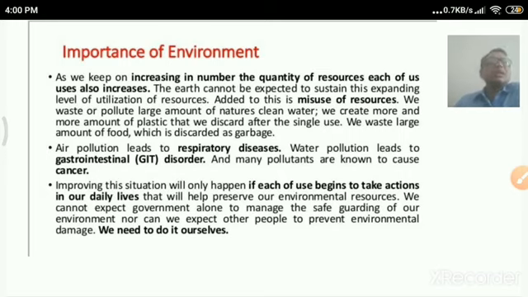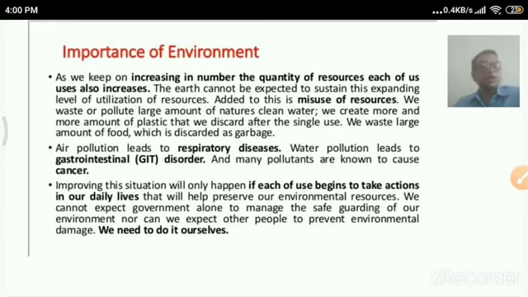There is also a lot of misuse of the resources. For example, pollution is there, so there is a lack of availability of clean water. We create more and more plastic that we discard after a single use. We waste a large amount of food, which is discarded as garbage.